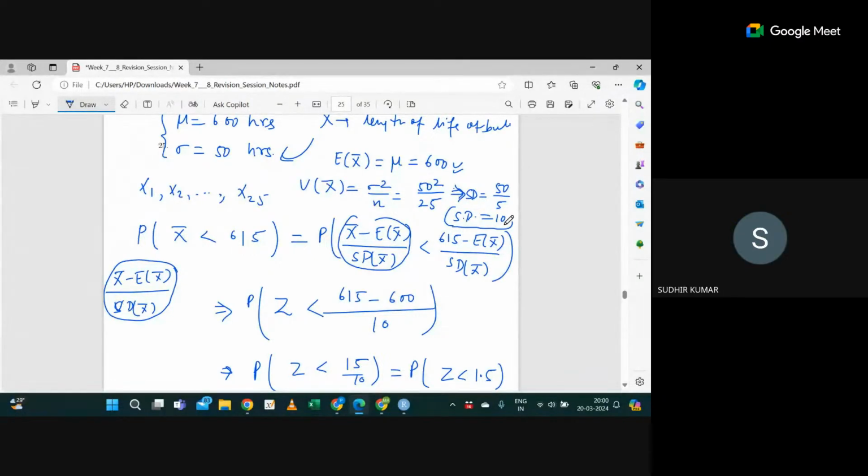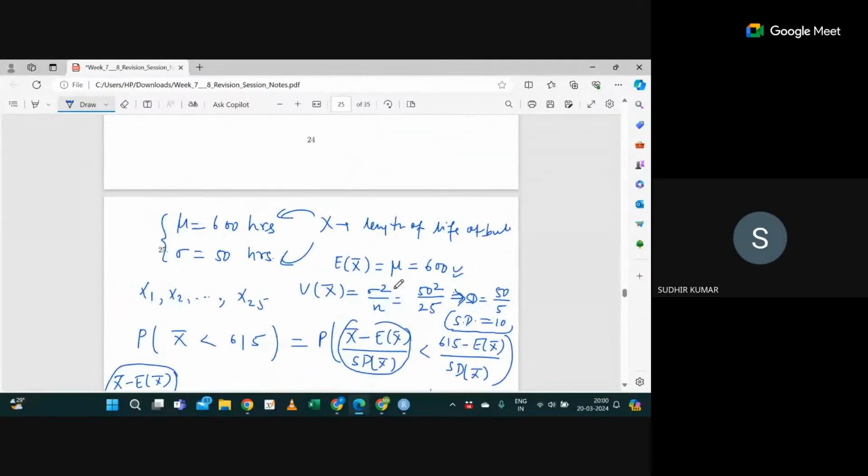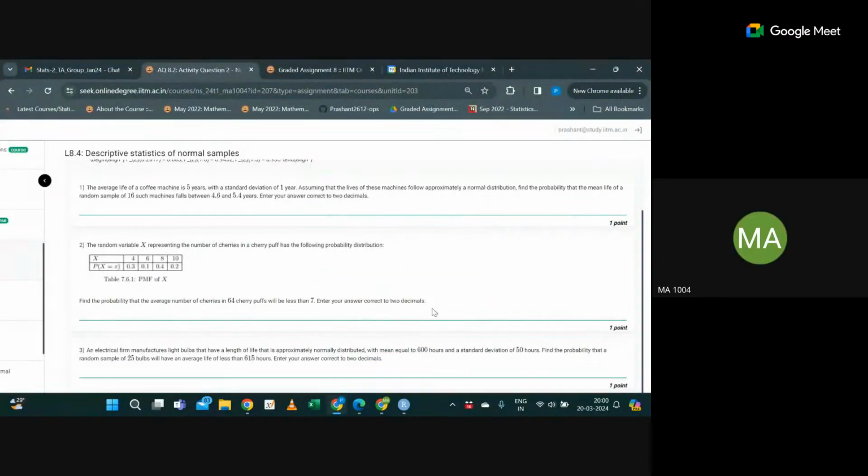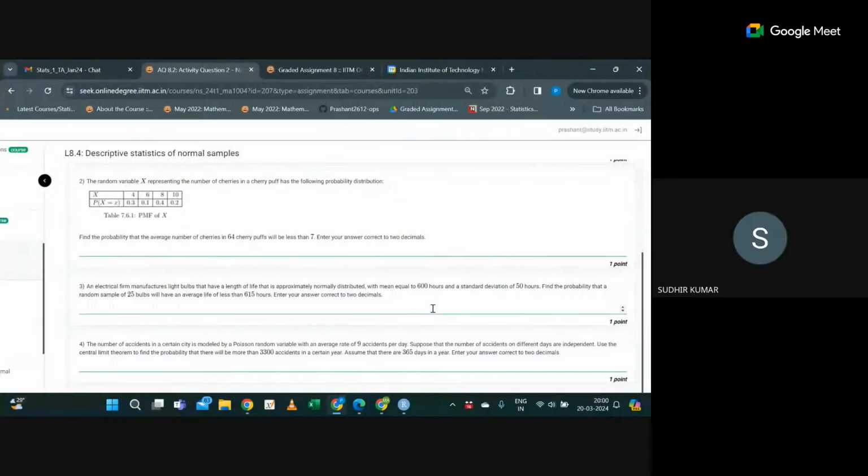Sir, could you please go to that question? This X bar is 615, no? It is simply saying the average life of bulbs. They have taken a random sample of 25 bulbs, so the average life will be X bar. So X bar is less than 615, and you have to calculate the probability. What will be the approximate probability for this case?